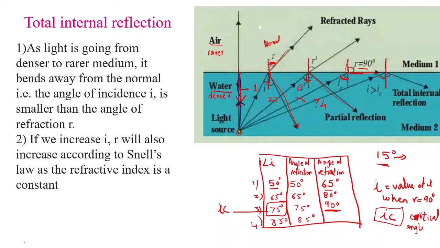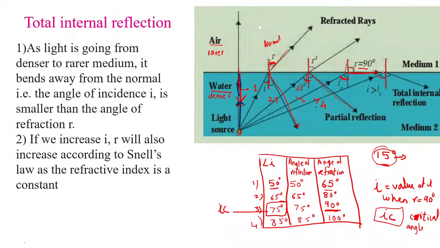Now, children, you will see the refracted ray was already at the surface. The angle of refraction will further increase. We have assumed it will increase by 15 degrees, so it becomes 100 degrees over here.